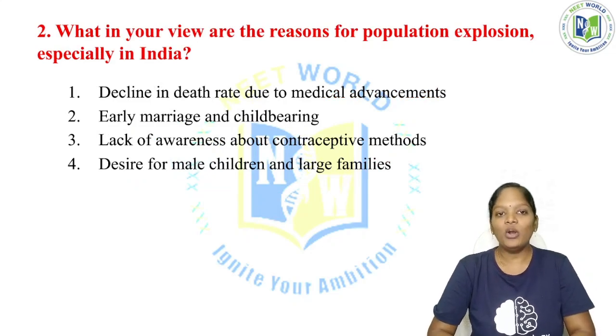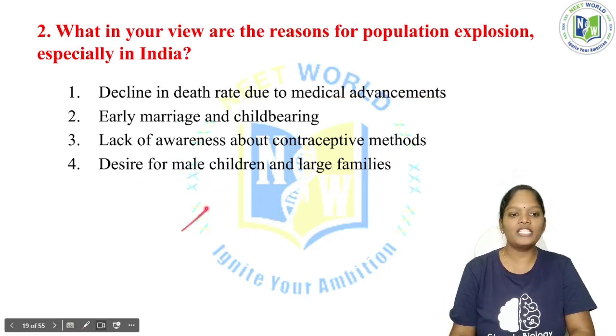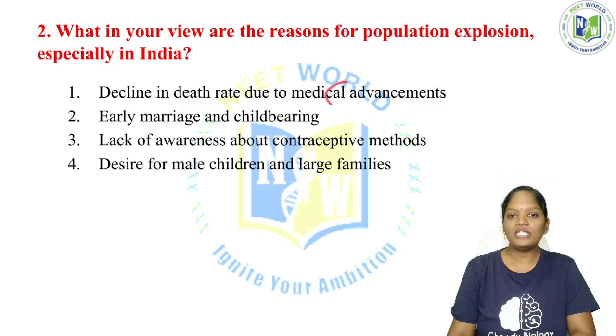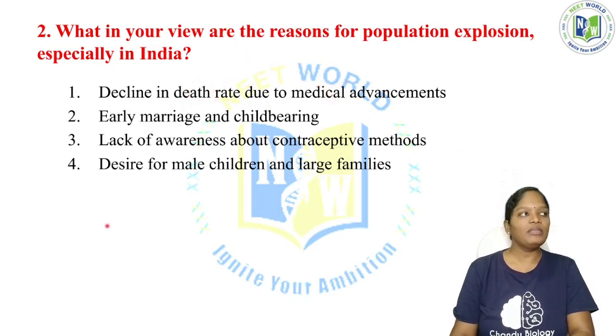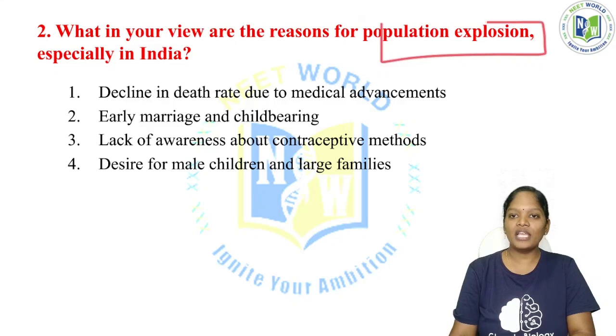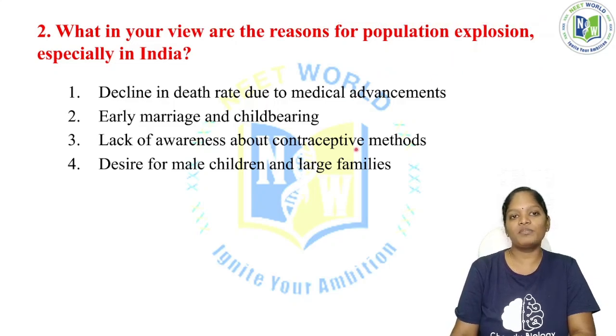Now, what in your view are the reasons for the population explosion, especially in India? Decline in death rate due to medical advancements. Due to medical advancements, the death rate has been reduced. Once upon a time, the population reached a peak. Now we are in first position with respect to population. Why do we have to control the population explosion? See here, what is the reason for this population explosion?